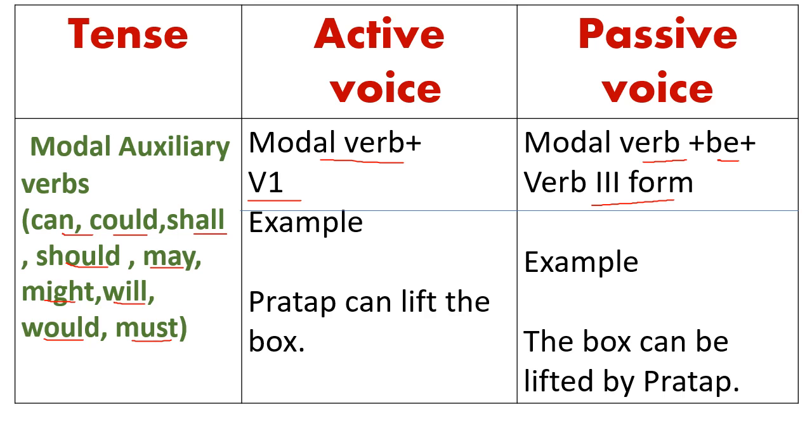If I say Pratap can lift the box. Pratap is subject. It will become object in passive voice, and before object we will write by. The box is the object in active voice. That is the object, the box will become subject in passive voice. So can lift will become, according to this rule, can be lifted. Modal auxiliary plus be plus V3. So the sentence of passive voice will be the box can be lifted by Pratap. Okay.